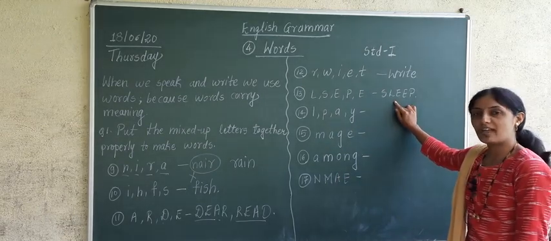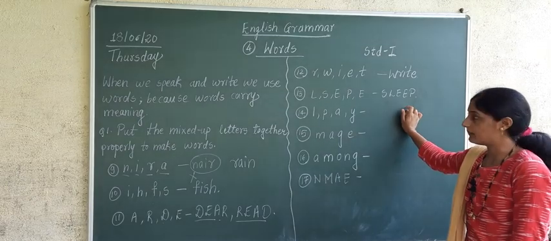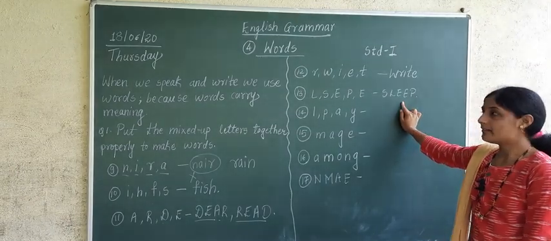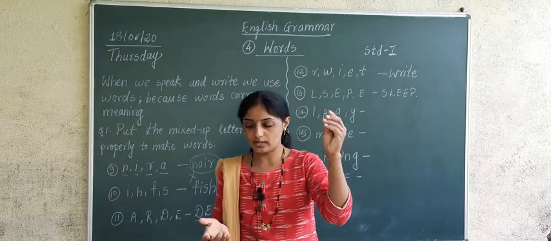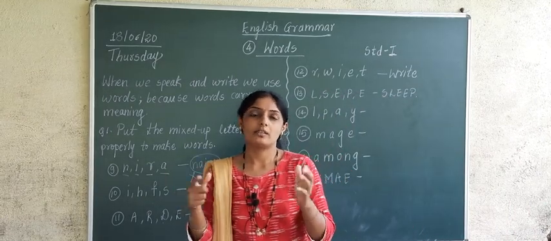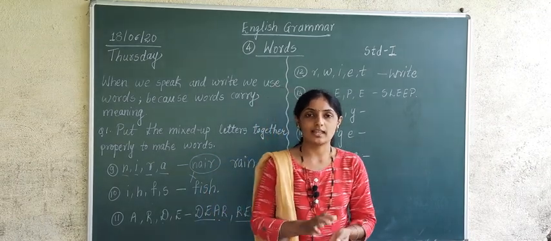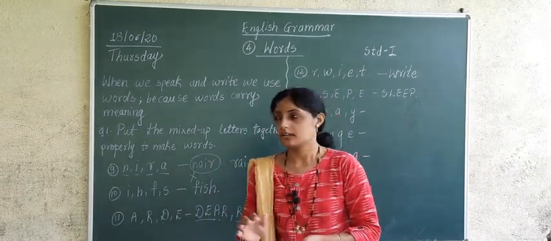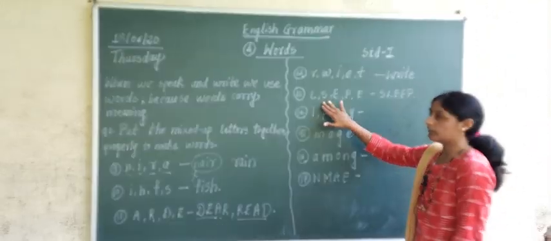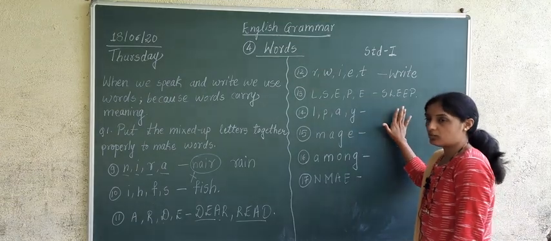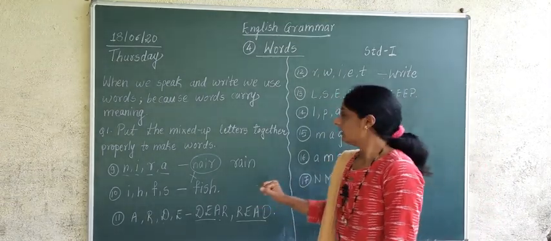Which meaningful word we have made over here is S-L-E-E-P, sleep. Correct? You were having sleeping period in UKG, correct? The students who were going at 12:30 were going home, but the students who were waiting, UKG class students, LKG class students, had sleeping period in the afternoon, correct or not? So which meaningful word have we made from the letters given? We have made one meaningful word, that is sleep. Sleep means what? Jhopne, correct?